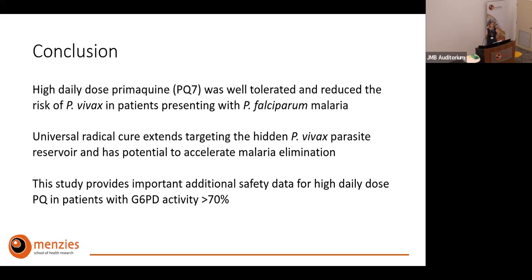And it potentially provides an extension and an additional tool when we think of malaria elimination, because when we think of Vivax malaria, the other conventional tools are so limiting, and this hidden Vivax parasite reservoir in the liver could potentially be targeted at that point of care when patients present with falciparum malaria. And then, as I mentioned, quite reassuring additional safety data for high dose primaquine in general, so not only for universal radical cure, but for radical cure overall.